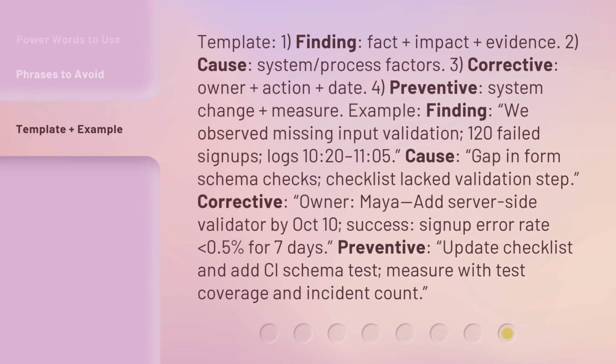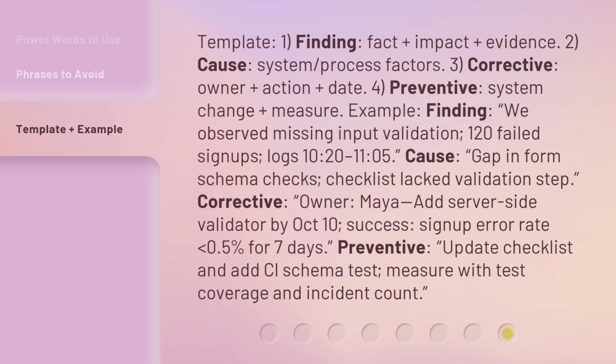Template. 1. Finding: fact plus impact plus evidence. 2. Cause: system or process factors. 3. Corrective: owner plus action plus date. 4. Preventive: system change plus measure.